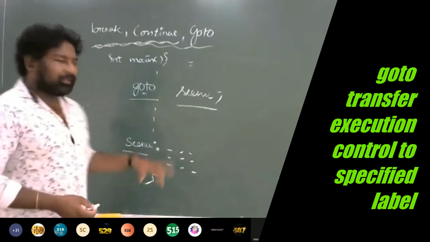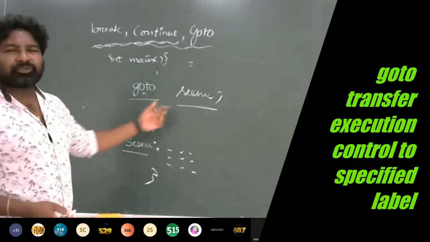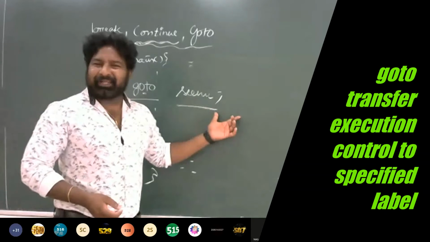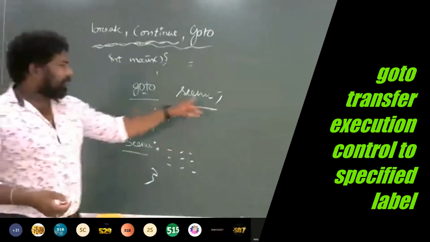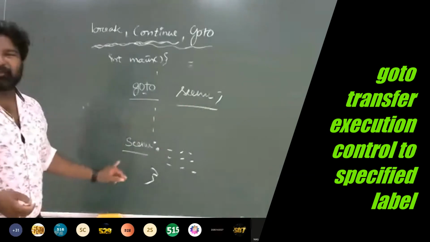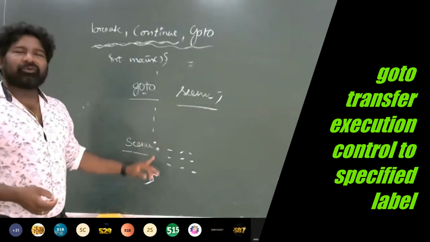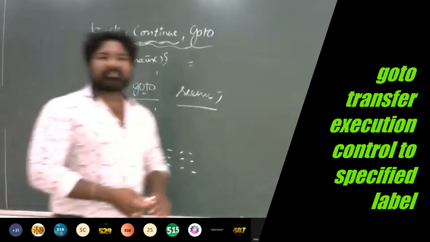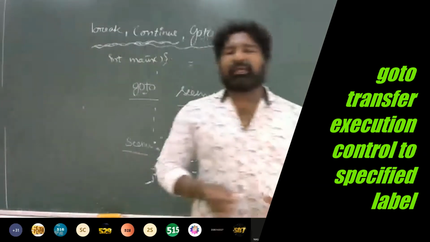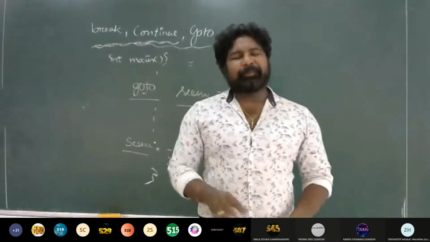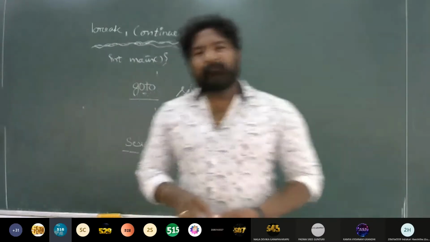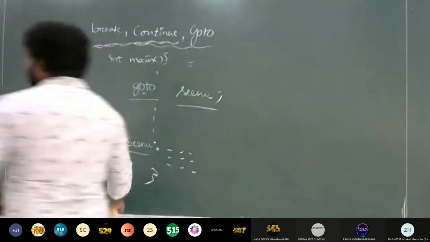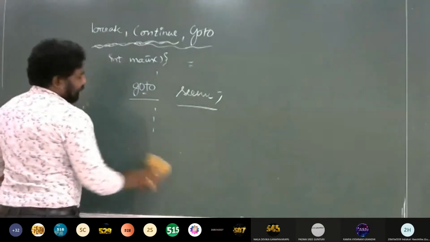Did you get my point? Goto should be written as goto, space, some name or label or identifier, semicolon, and you need to write this label somewhere in the program with the name followed by a colon, and after that you can have some statements. That's how goto looks. Right, ma'am? Yes, sir. Okay, very good. So I'll just write a small program on this.